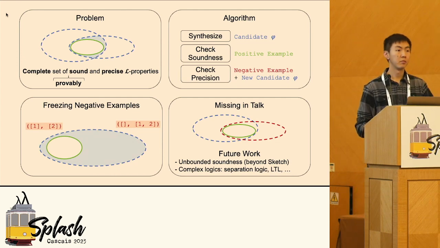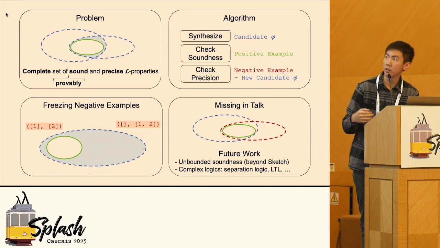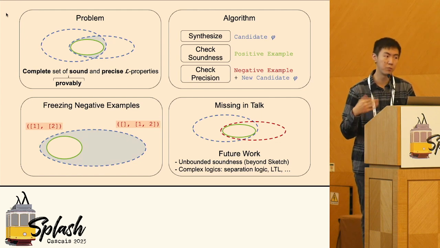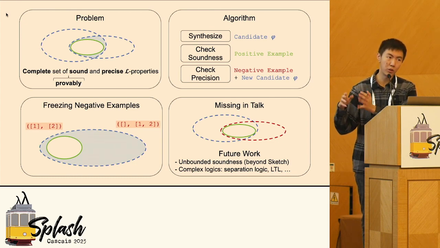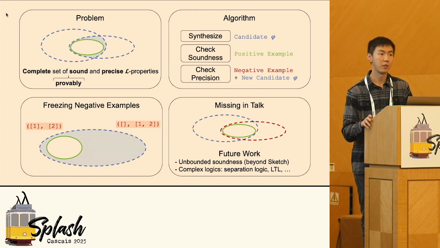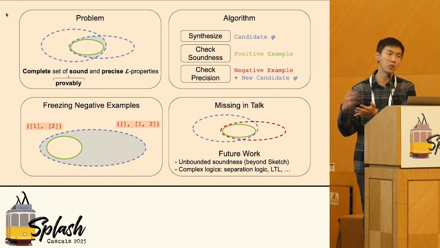Hi, I have two quick questions. One is, you didn't say how you synthesize a candidate. Are you enumerating all the possible functions? Oh, that's a good question, but we can use any program synthesis technique from examples. Our implementation uses Sketch, and Sketch reduces a program synthesis problem to a single SMT query. In Sketch, you have to give a template. So are you giving a template there? Oh yes, we also provide some template, but for the property, we only provide the grammar. Okay, so the grammar is the template, and it just enumerates all possible ones from us.